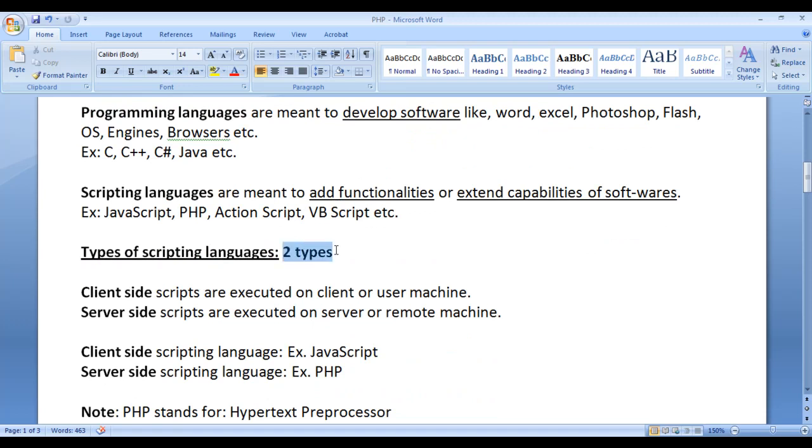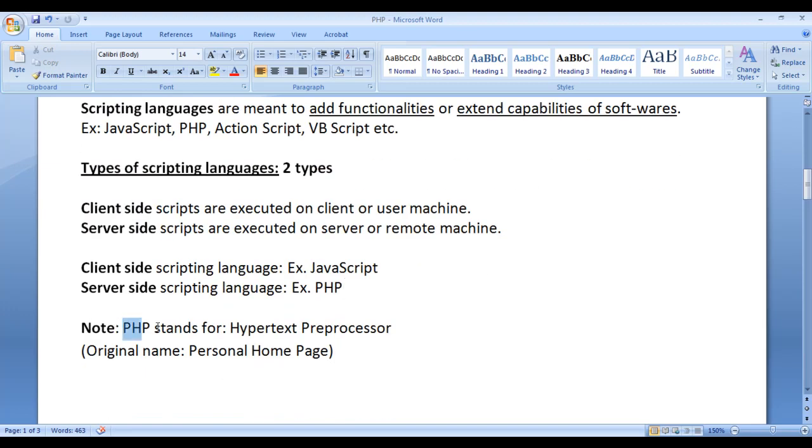There are two types of scripting languages we have: client-side scripting languages and server-side scripting languages. Client-side scripts are executed on the client machine or user machine, whereas server-side scripts are executed on the server or remote machine. That is the difference between client-side scripting languages and server-side scripting languages. Client-side scripts are executed on the client machine or user machine by the browsers, whereas server-side scripts are executed on the server or the remote machine by engines. The example for client-side scripting language is JavaScript, whereas the example for server-side scripting language is PHP.